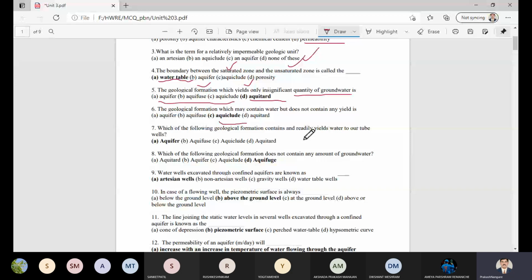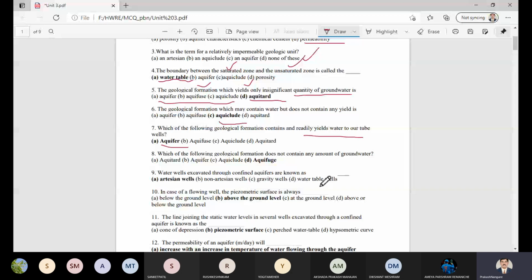That is the aquifer. The next question: which geological formation does not contain any amount of groundwater? That is the aquifuge, a geological formation that doesn't have groundwater.